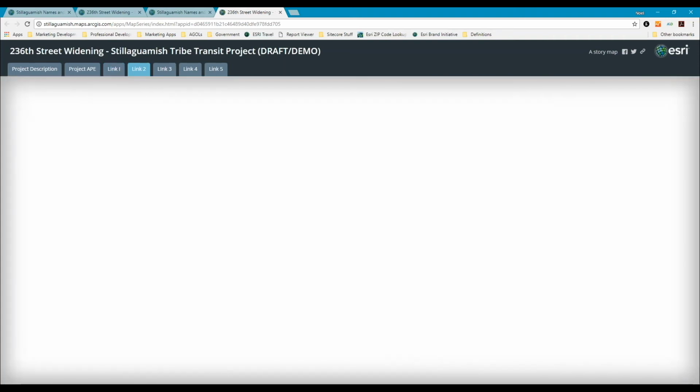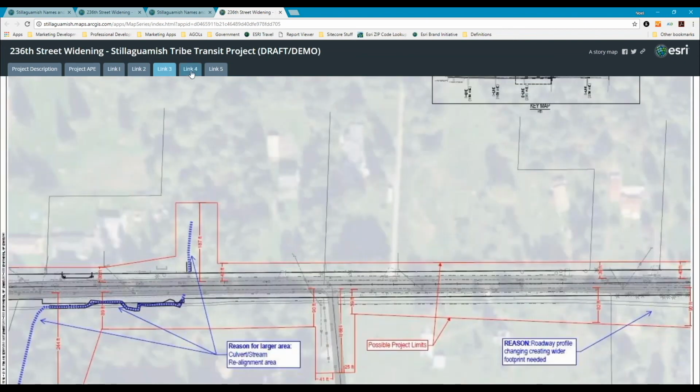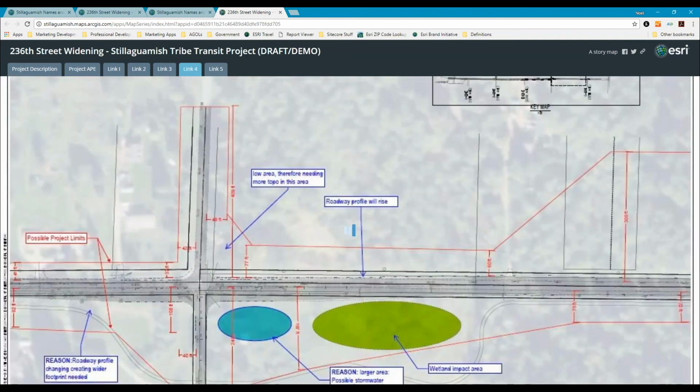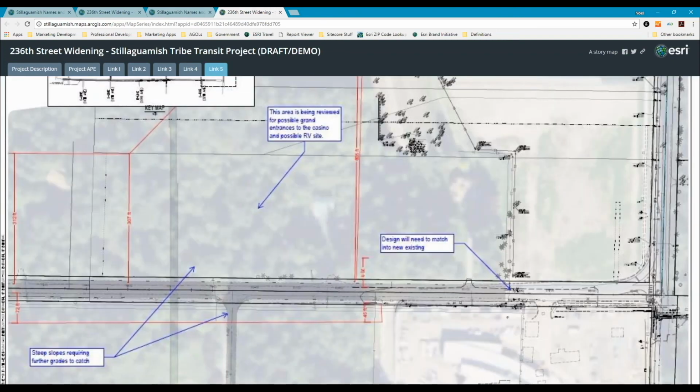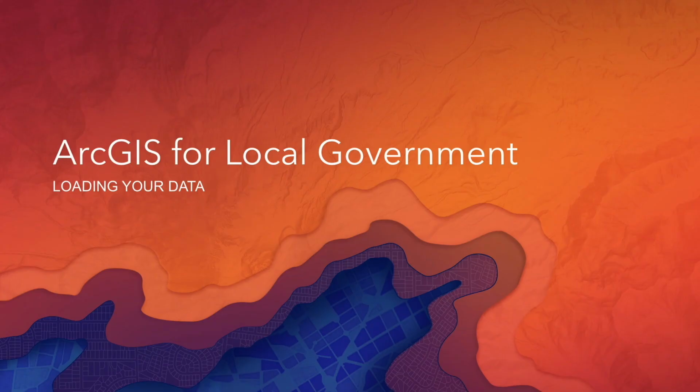Now, just as easily, this story map could be addressed in tribal planning meetings with tribal leadership. And in this case, the focus would be much different. Or we could use it as well to kind of mesh information between different consultant contractors that are working on this project. So the point here is that this is a very versatile type of application that can really address a lot of different needs. However, one size does not fit all. And I think that is it for me.